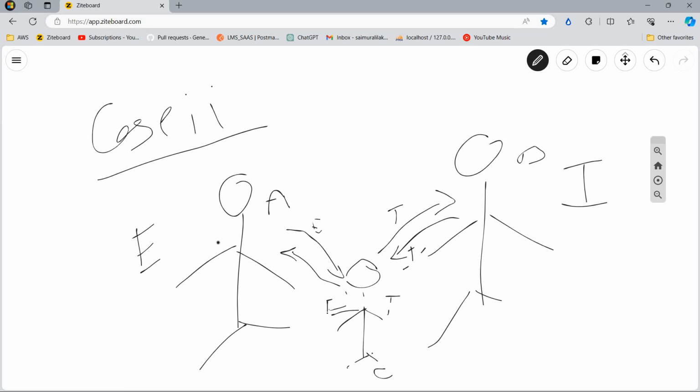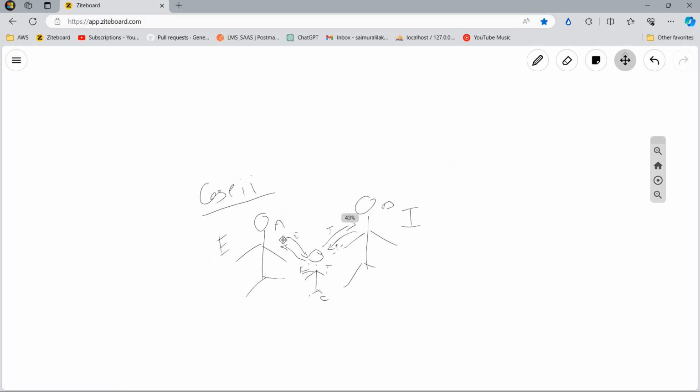Got it? Okay, this will be the case 2 scenario. So in the first case, communication has been successfully established without any translator. In the second case, communication is established with the help of a translator.